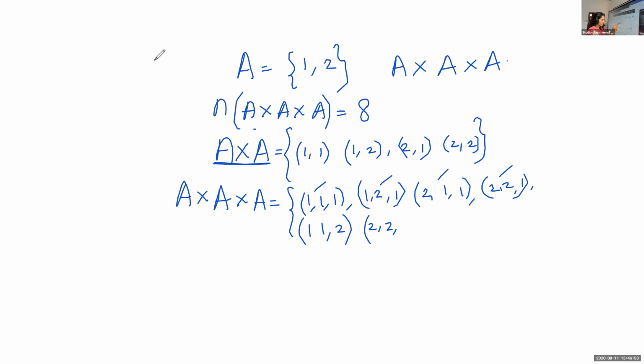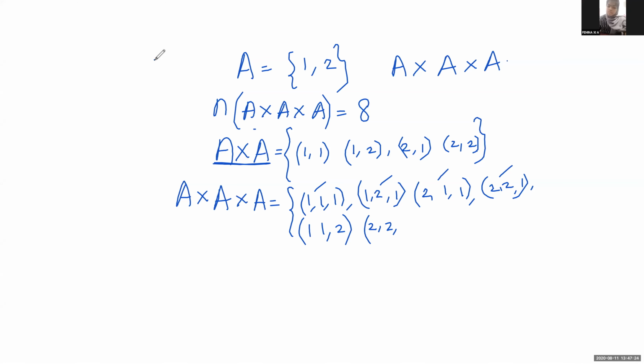We want total 8 elements, isn't it? How to do this? The easy way. With this element, you add the last. So 1 1 is there. You first add 1 to all these doublets: 1 1 1, 1 2 1, 2 1 1, 2 2 1. Now one more element is left out. What you can do? 1 1, add 2 as the third element. If you write like this, you can avoid that confusion.